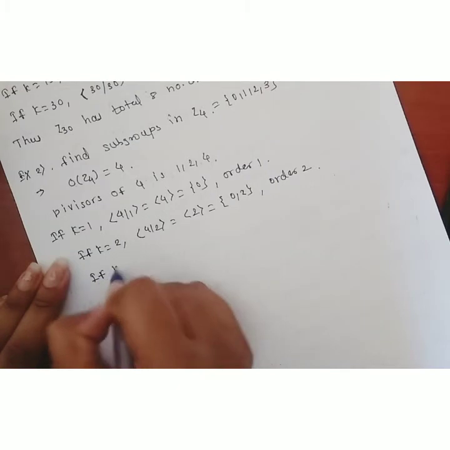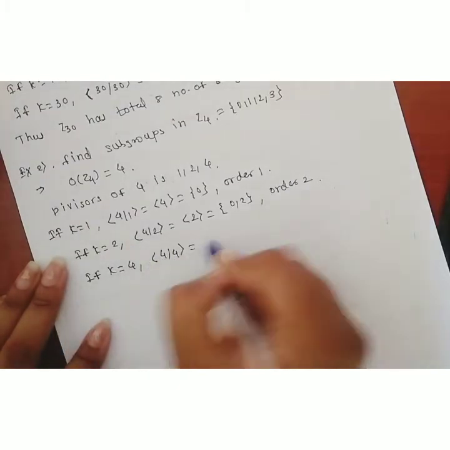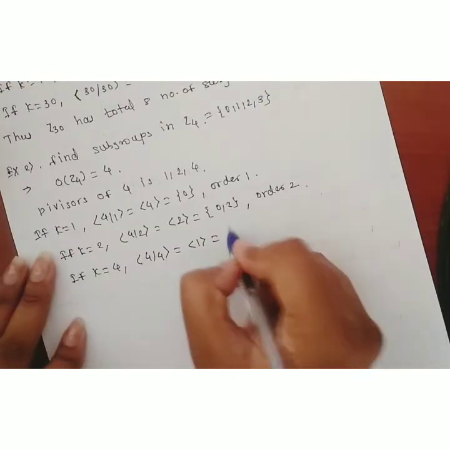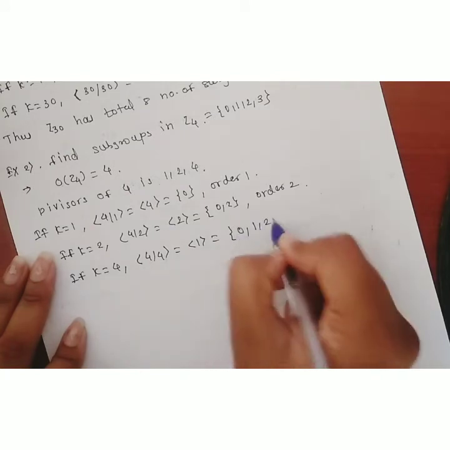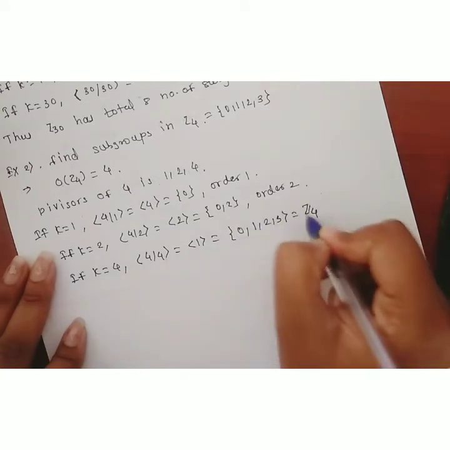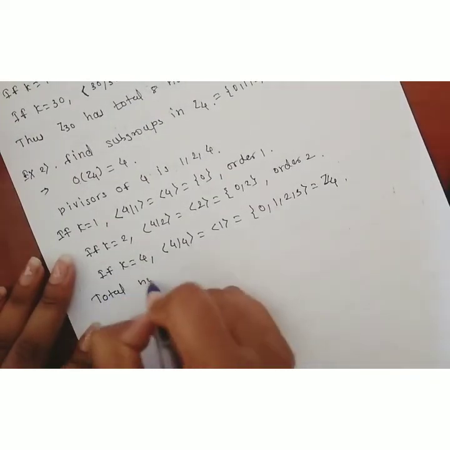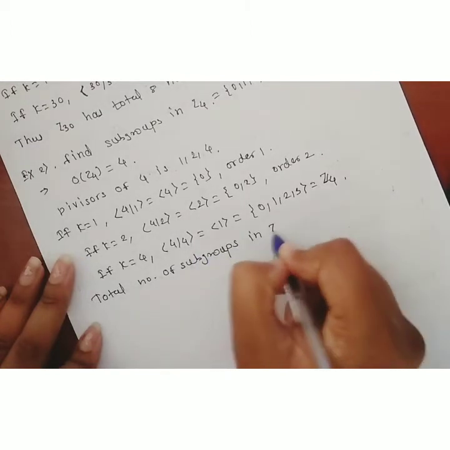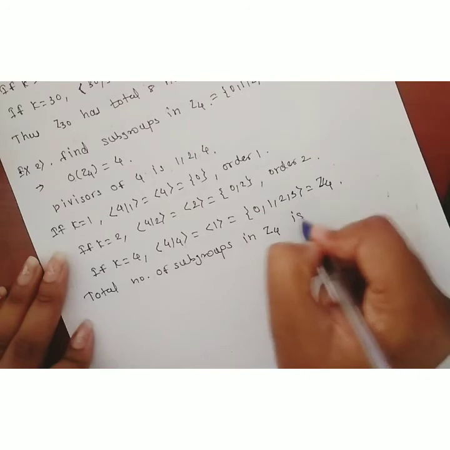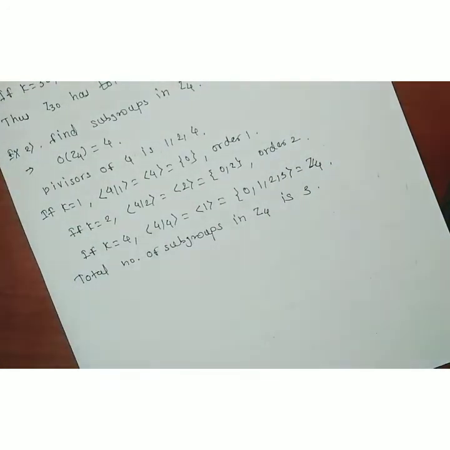Now if k is equal to 4, then the set generated by 4/4 is equal to the set generated by 1. How many elements are present here? It consists of the whole set 0, 1, 2 and 3, which is nothing but the whole set Z4. Therefore, how many subgroups are present in Z4 in total? There are 3 subgroups in Z4.